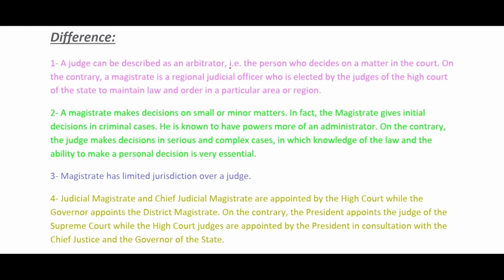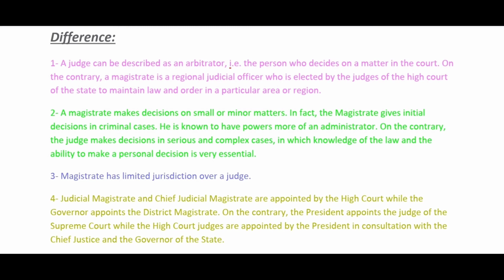Number 2 is, a magistrate makes decisions on small or minor matters. In fact, the magistrate gives initial decisions in criminal cases. He is known to have powers more of an administrator. On the contrary, the judge makes decisions in serious and complex cases, in which knowledge of the law and the ability to make a personal decision is very essential. Number 3. Magistrate has limited jurisdiction over a judge.